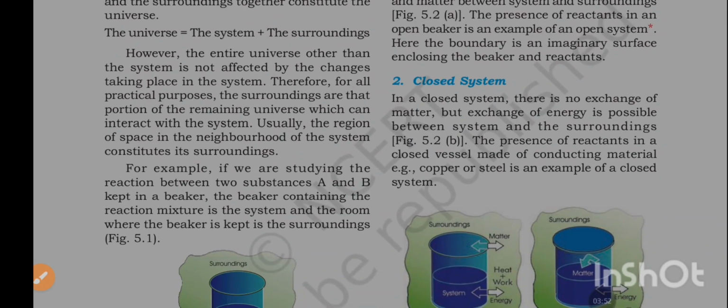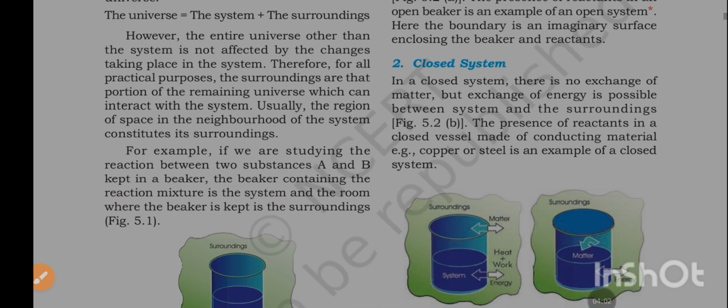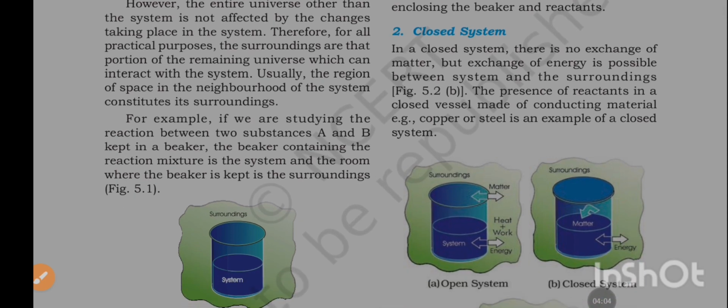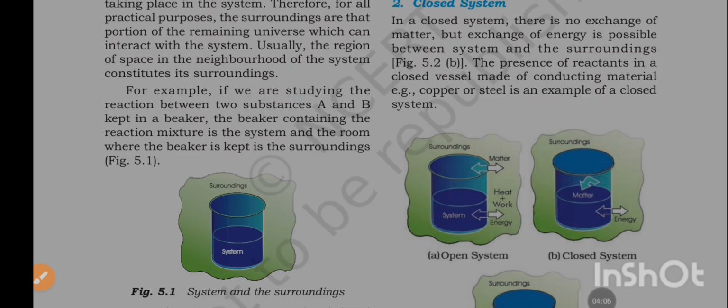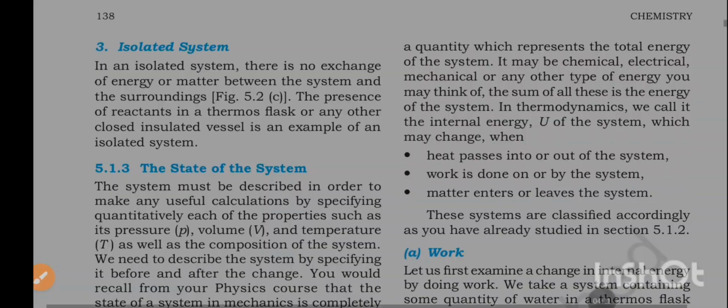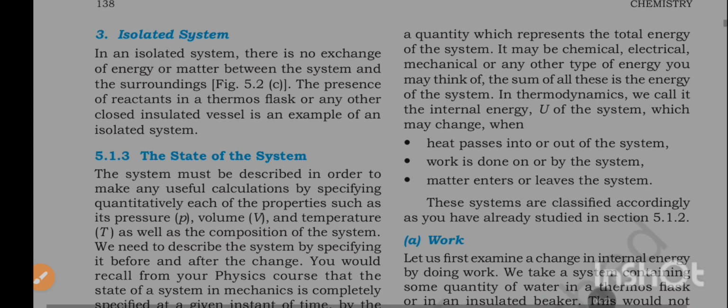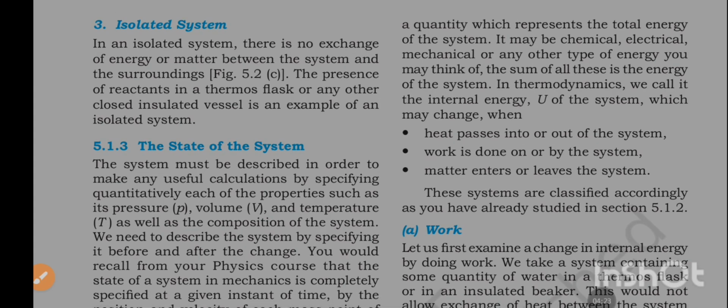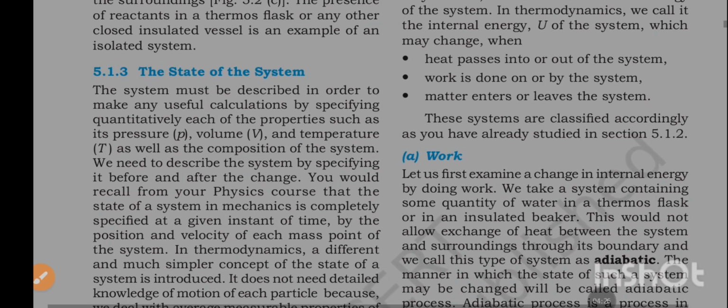Closed system. In a closed system, there is no exchange of matter, but exchange of energy is possible between system and surroundings. The presence of reactants in a closed vessel made of conducting material, for example copper or steel, is an example of a closed system. Isolated system. In an isolated system, there is no exchange of energy or matter between the system and the surroundings. The presence of reactants in a thermoflask or any other closed insulated vessel is an example of an isolated system.